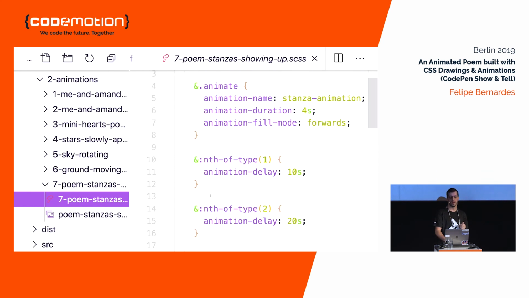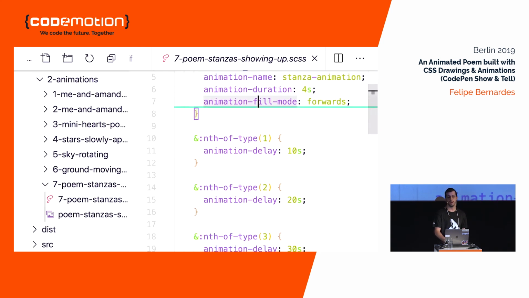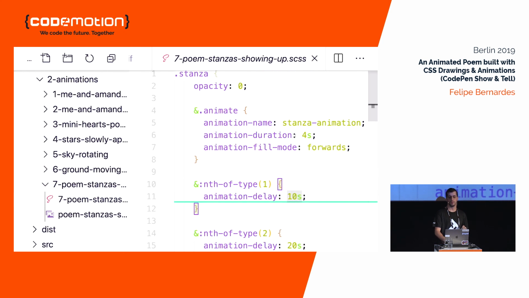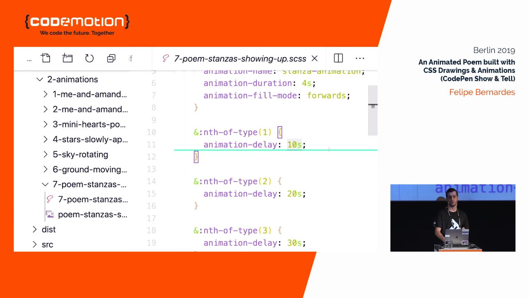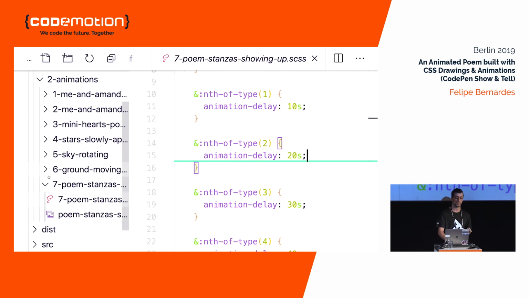The difference here is, besides setting the animation name, duration, and fill mode, we are determining a different delay for each one of the stanzas. So the first one will show up after 10 seconds, the second after 20 seconds, and so on.